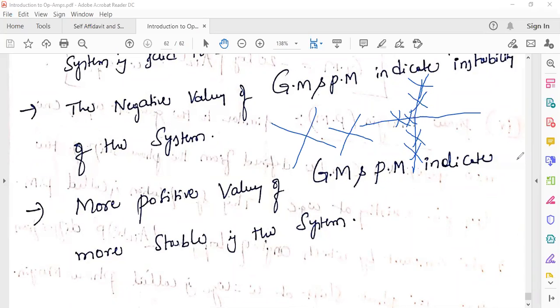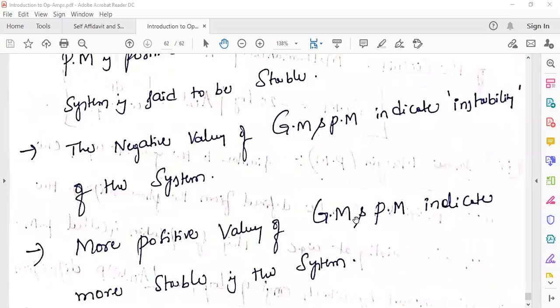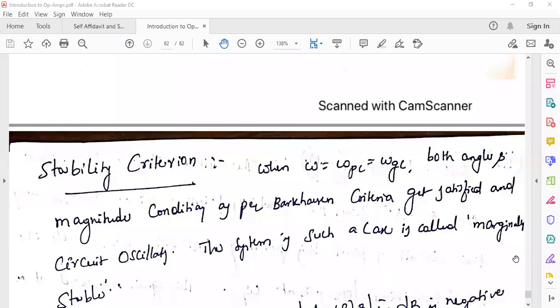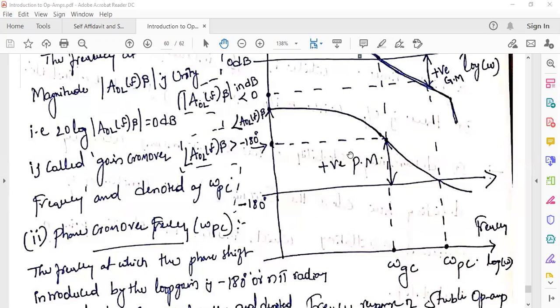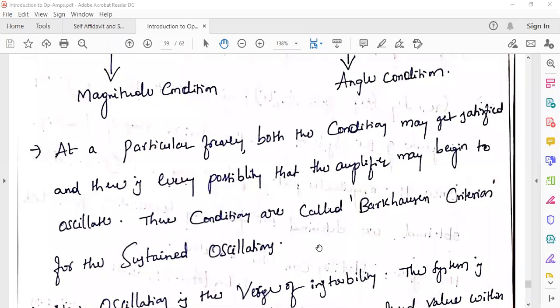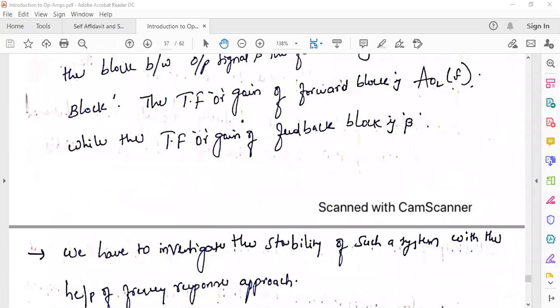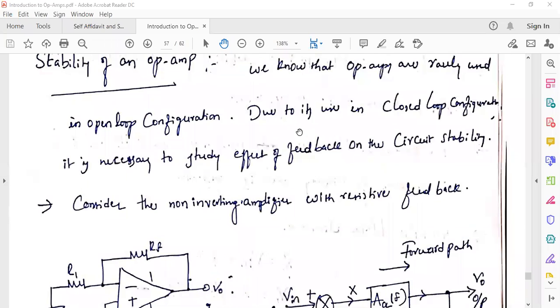Similarly, more positive values of GM and PM indicate more stability of the system. This is about stability of the system based on specifications of the frequency response, which is derived from the Bode plot of your non-inverting amplifier. Is it clear, all of you, how stability of the system is determined?